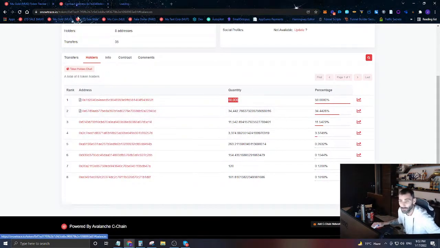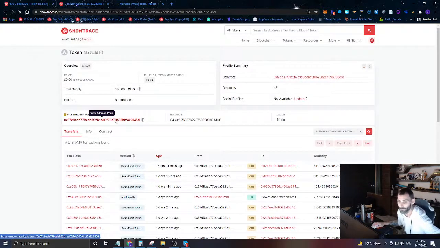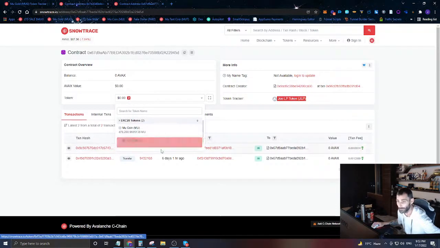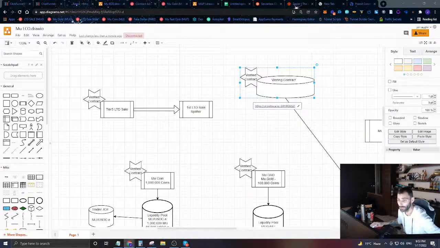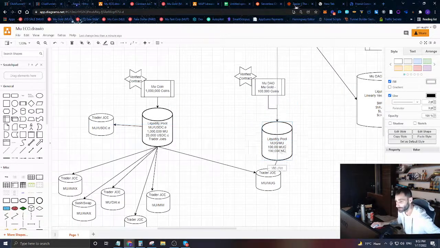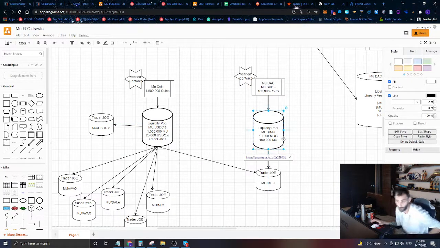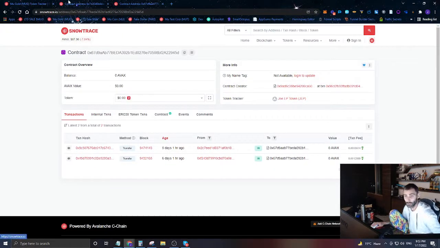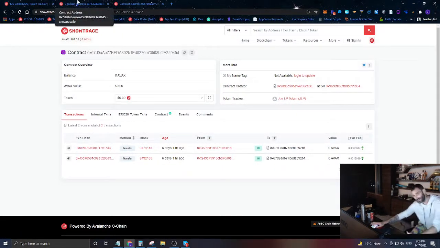We're going to look at this contract here, number 2. And we can see that this contract is a liquidity pool token that is holding some mu coin and some mu gold. So if you don't know what that means, then that contract is essentially this contract right here. It's the liquidity pool. It's the whole way that people are able to go in and buy mu gold in the first place. Anybody can go in, if they have some mu coin, they can take their mu coin and they can trade it and get some mu gold. So that contract address is actually the liquidity pool, and because it's the liquidity pool, it's not really a holder.